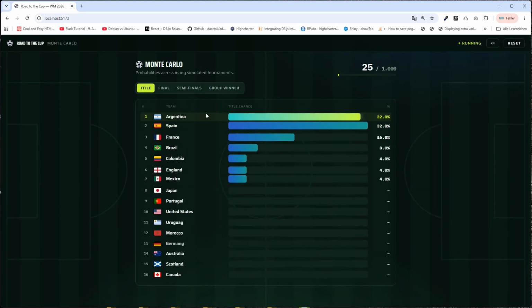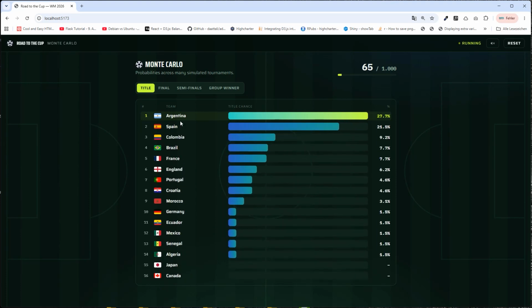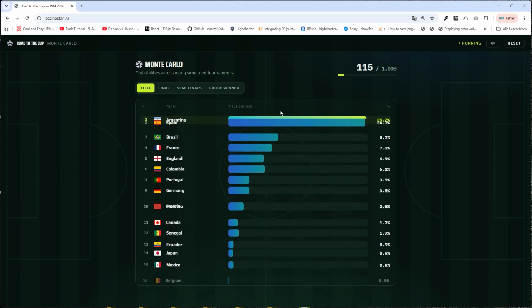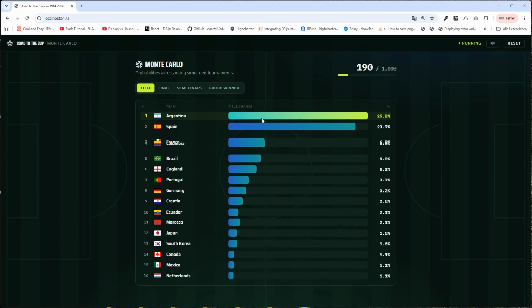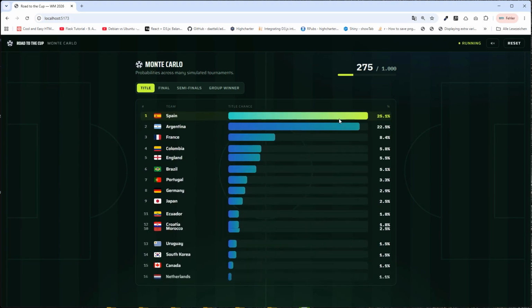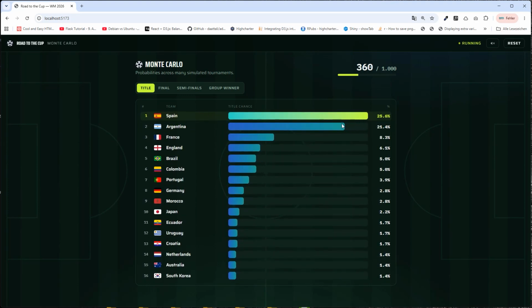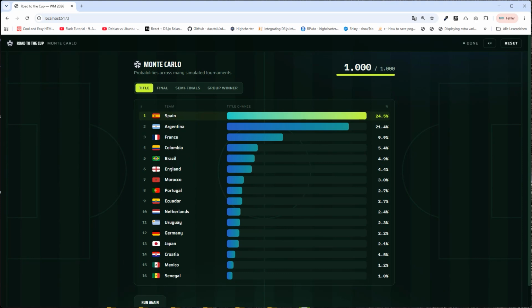So here we are. Every top position is one World Cup win. Currently Argentina is leading, but that changes a little bit. So we can see Spain and Argentina are clearly favored, but Spain starts to lead. Okay, so here you can see our top contenders are clearly Spain, Argentina, France, a little bit surprising Colombia, but Brazil and Morocco and England are not so unexpected for me.